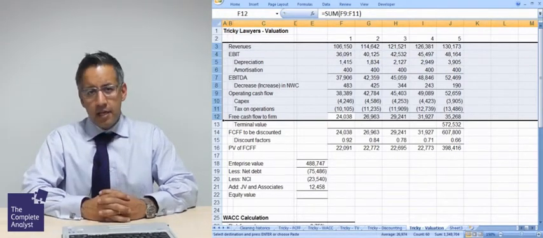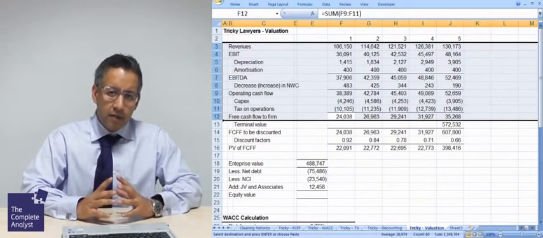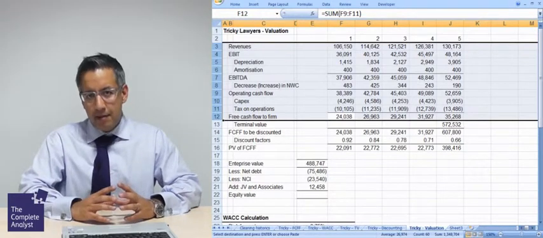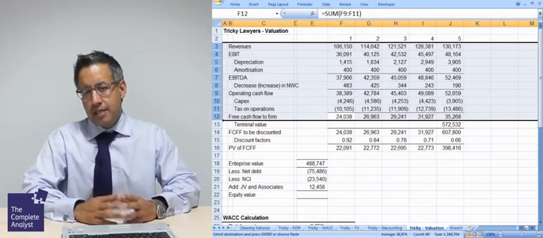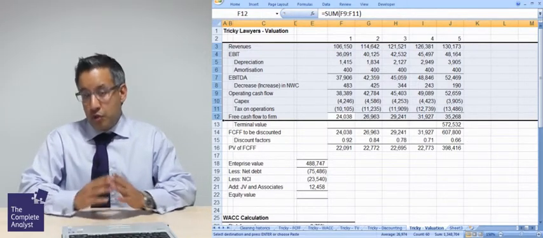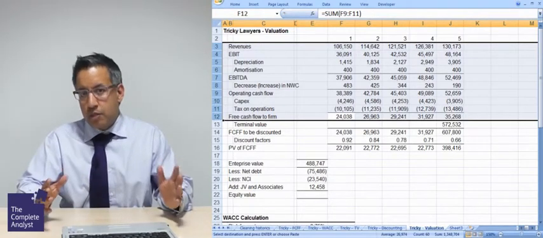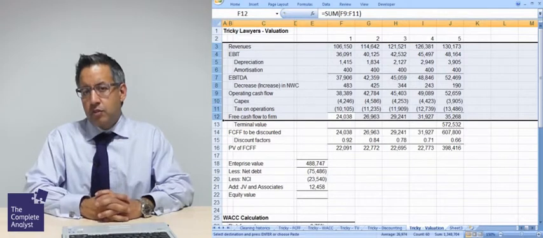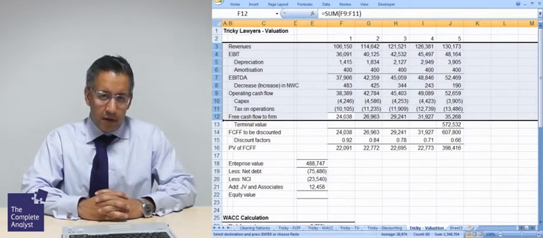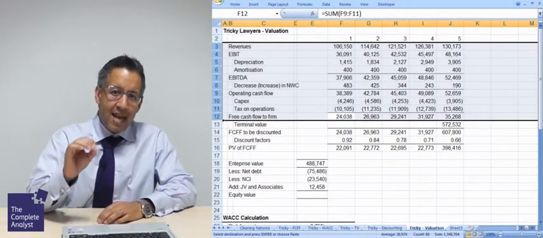And the reason for this is purely accounting. JVs and associates, for the most part, 99 times out of 100, will be accounted for using the equity method. And what the equity method suggests is that when you come to account for a joint venture or an associate, you do not consolidate, you do not add their value in line by line as you would do with a subsidiary. What you do with a joint venture and associate is you account purely for the ownership. If you own 40% of another business, let's say it's an associate, what you would bring in is 40% of their net income.